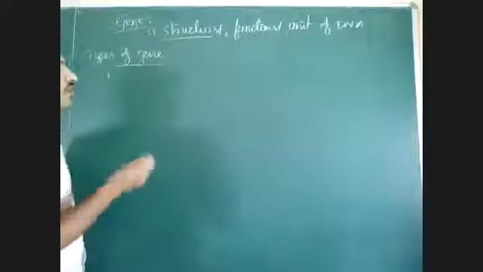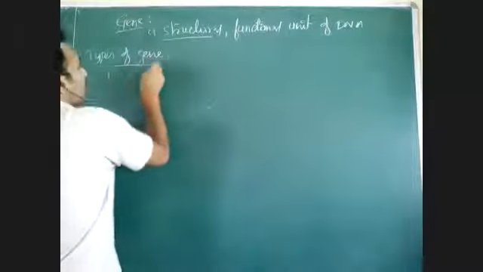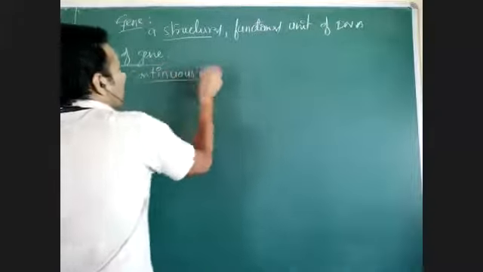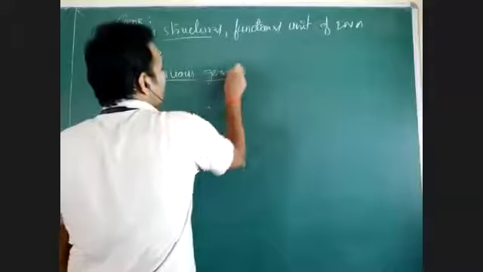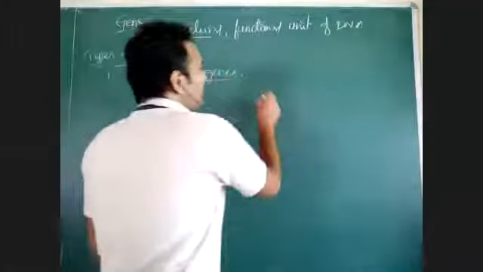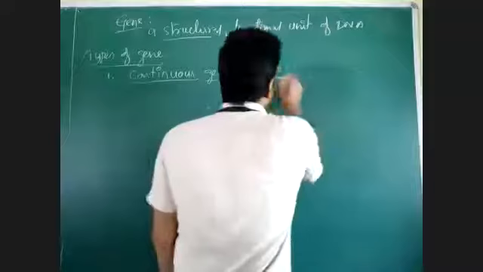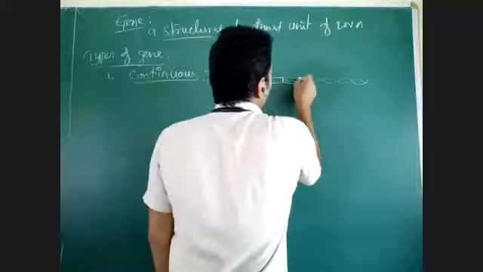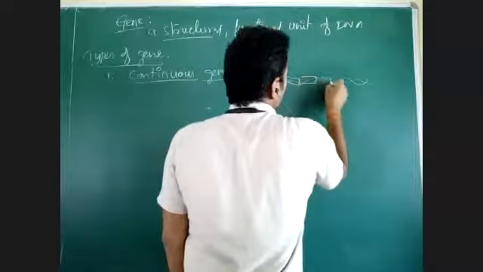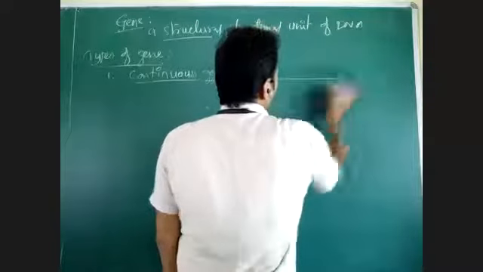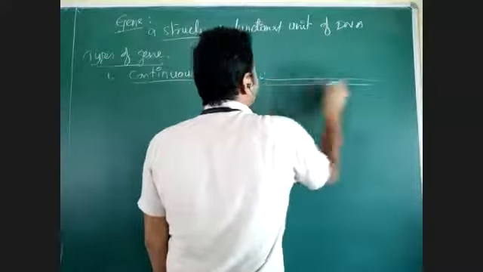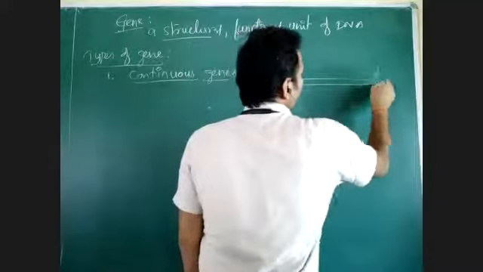One, continuous genes. Continuous genes means on a DNA molecule, one gene is followed immediately by another gene. Otherwise, write like this. This is a DNA molecule with 5 prime, 3 prime and 3 prime, 5 prime end.